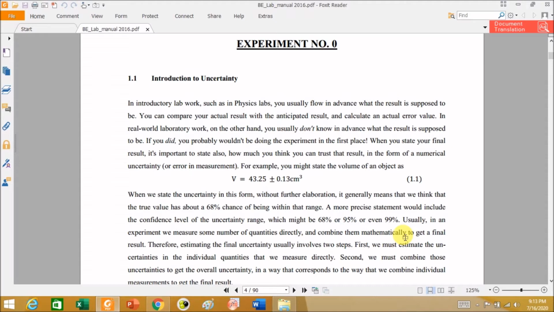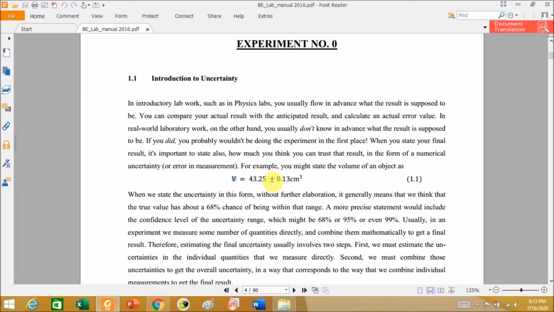As such, there is a way suggested to reduce the effect of random errors. That is, we take n number of readings and then find an average of it. That average value of n number of readings, where n is very large, will be very close to the true value. So, like the one shown here, this value is an outcome of an average coming out for n number of measurements done for the variable v.